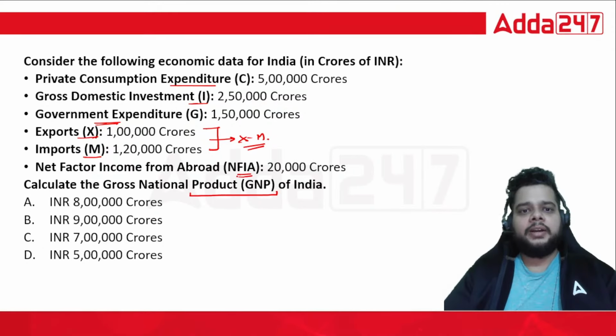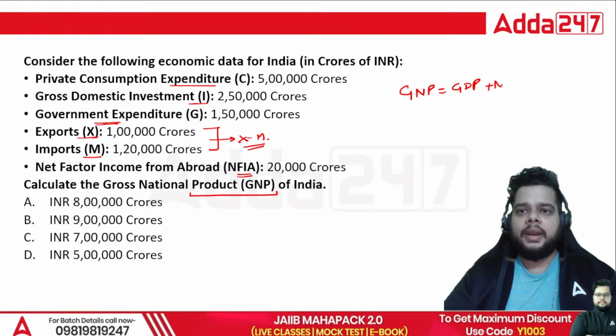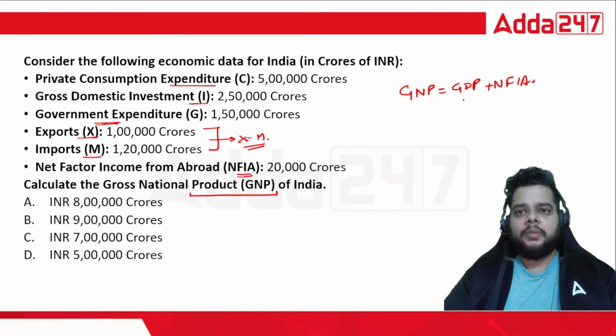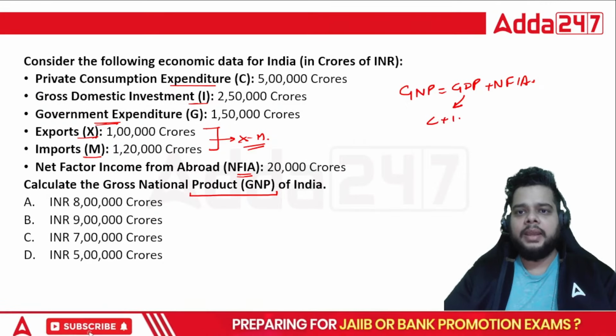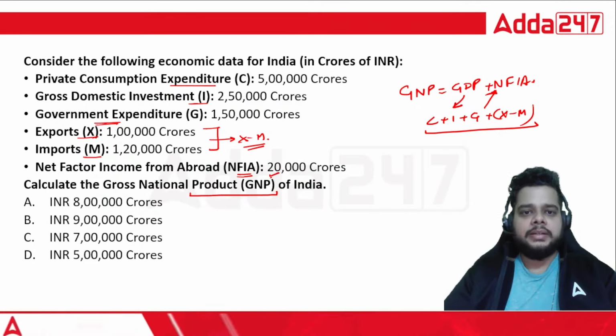And net factor income from abroad is also there. So simply stated, GNP is what? It is GDP plus NFIA, net factor income from abroad. So GDP, the formula is C plus I plus G plus X minus M. So this formula you will add it with NFIA and you will get the GNP.